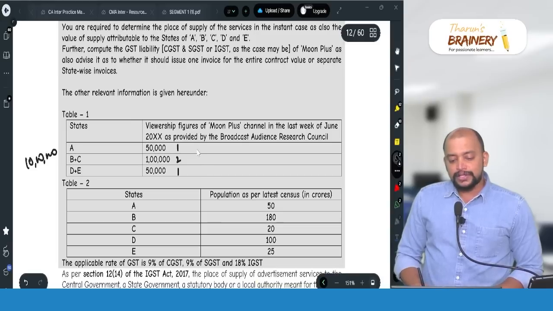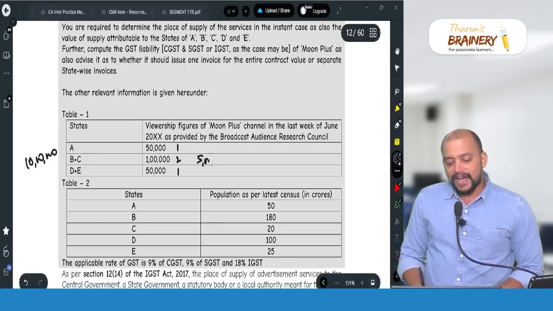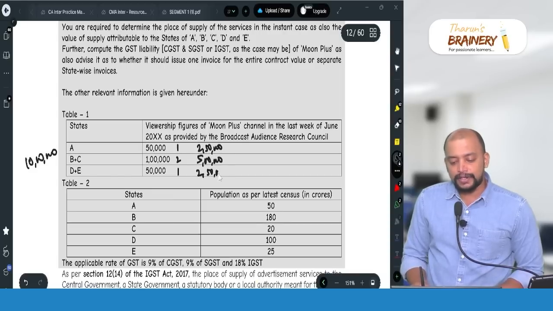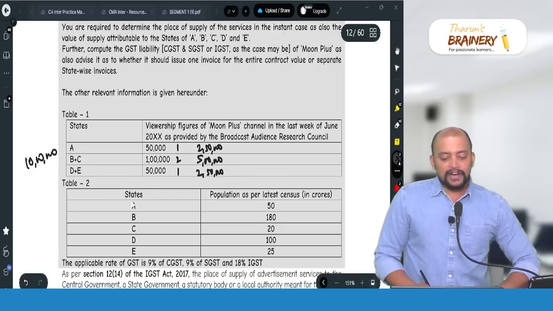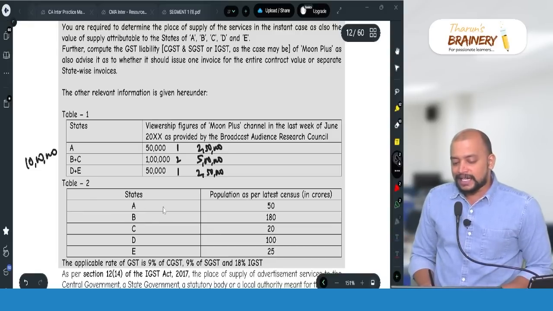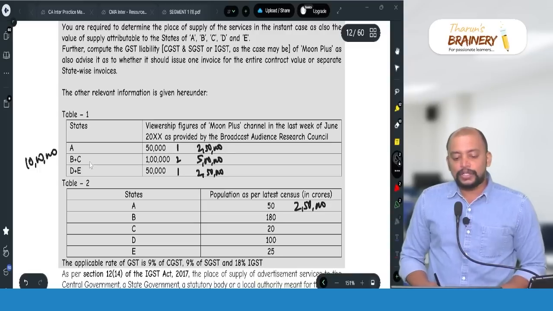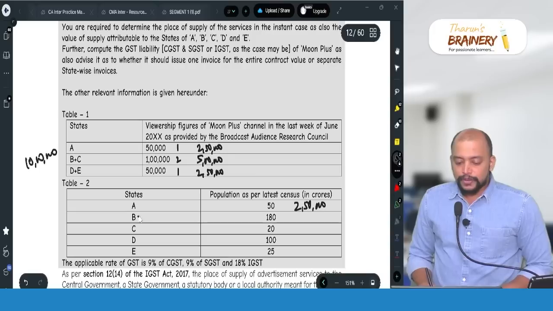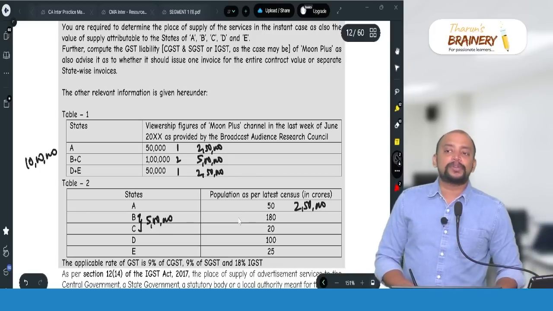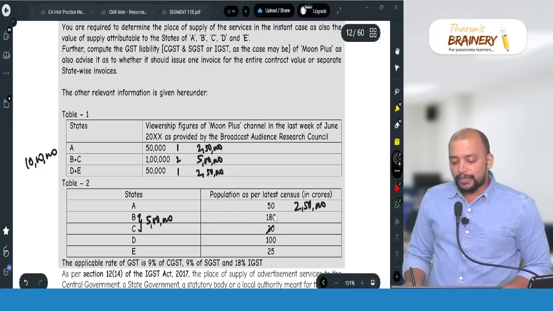1:2:1 ratio. So then it will be 5 lakhs, 2 lakh 50,000, 5 lakhs and 2 lakh 50,000. And thereafter for channel A, it is only in state A. So therefore the entire 2 lakh 50,000 is for state A. But channel 2 is in 2 states, B and C. So B and C put together it is 5 lakhs. Now that 5 lakhs, based on population census, we need to apportion. The population census is 9:1. So therefore 4 lakh 50,000 in state B and 50,000 in state C.